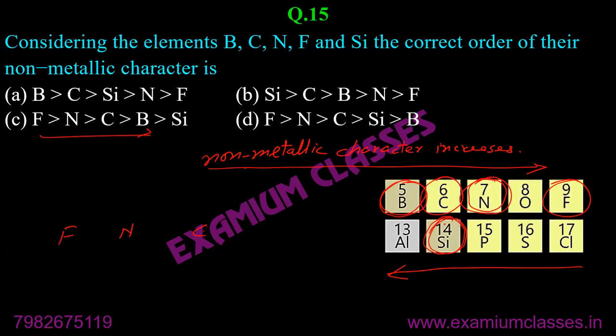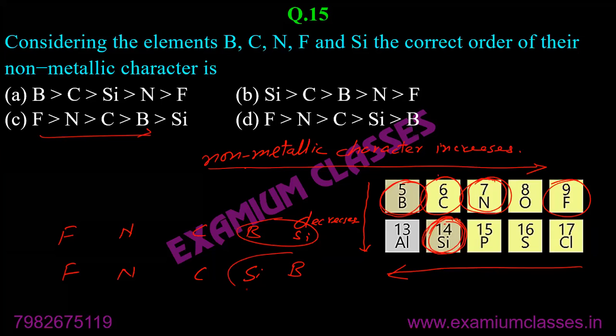After carbon, non-metallic character decreases down the group. So after carbon, boron also has less non-metallic character, silicon also has less non-metallic character. So after that there are two possibilities. After carbon, it can be boron or silicon, or silicon or boron. Which one do we need to consider?